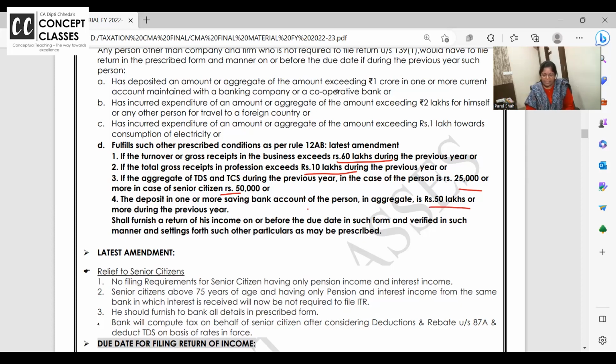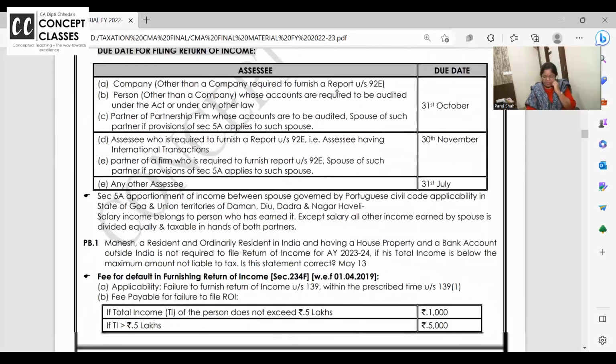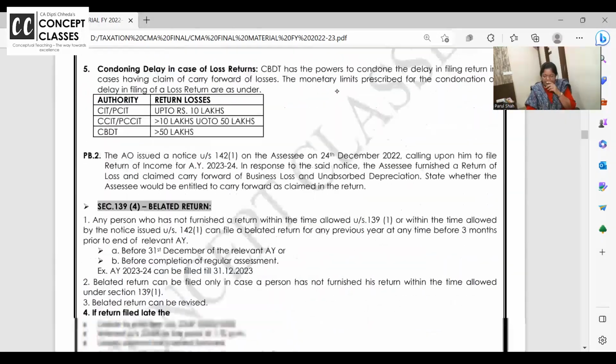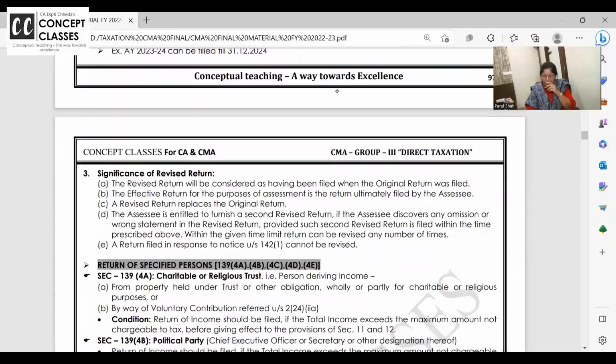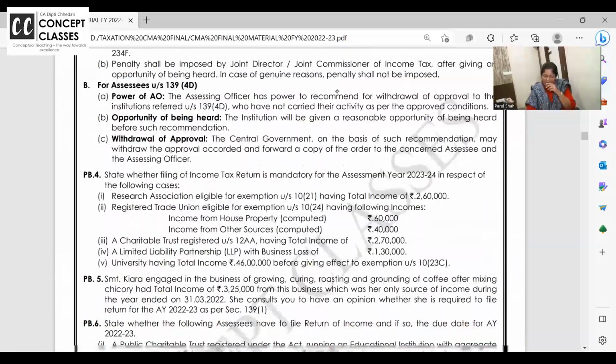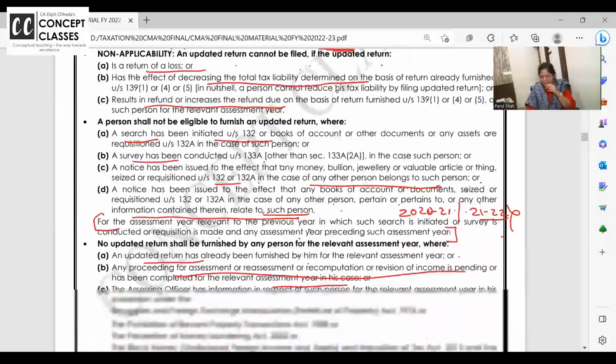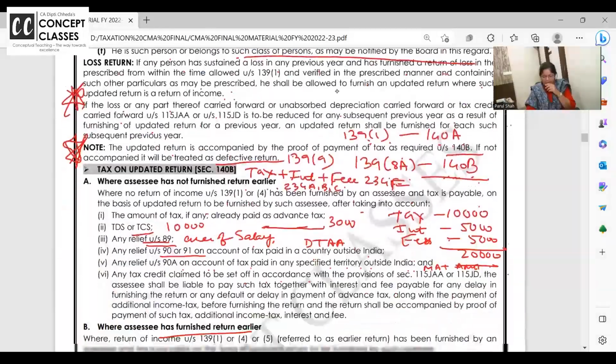Deposit more than 50 lakhs in any of the saving accounts. So if you deposit more than 50 lakhs cash in a savings account, you have to file the return. And here the 20 lakhs limit is cash withdrawal or cash deposit in any of the accounts, or simply you just want to open a current account.